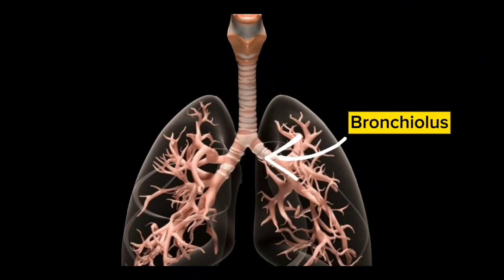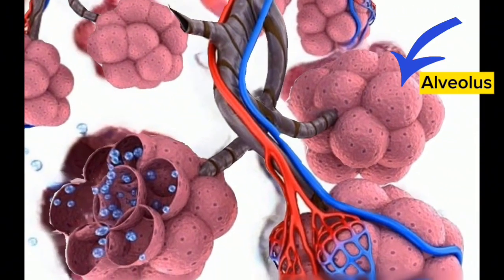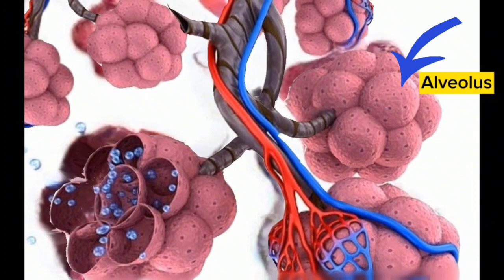From the bronchi, air passes into even finer branches of the bronchi called bronchioles. The bronchioles end as fine bubbles called alveoli. The alveolus is surrounded by capillary blood vessels where oxygen and carbon dioxide diffusion occurs.